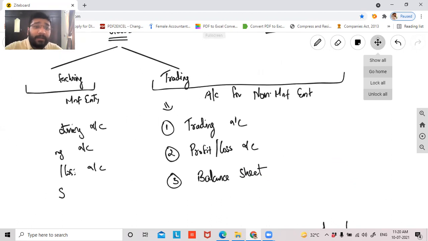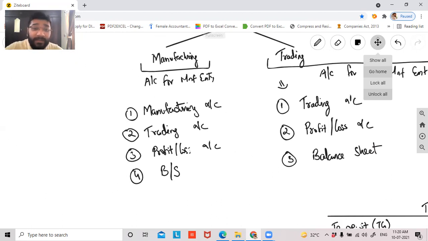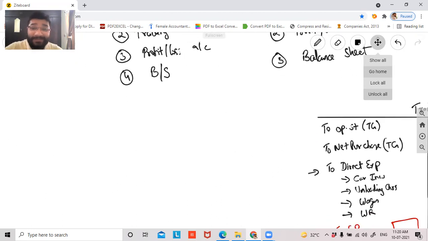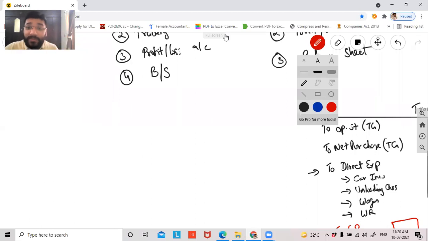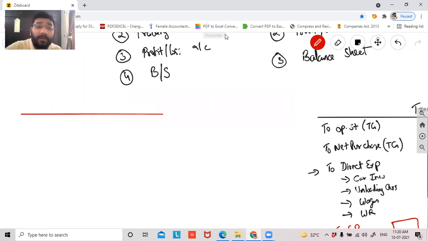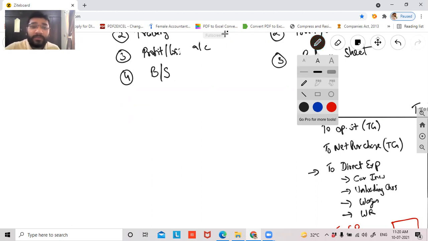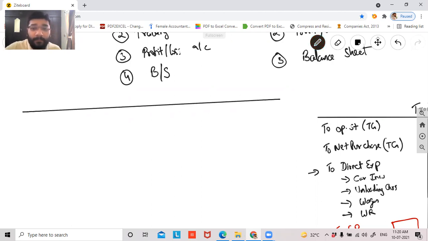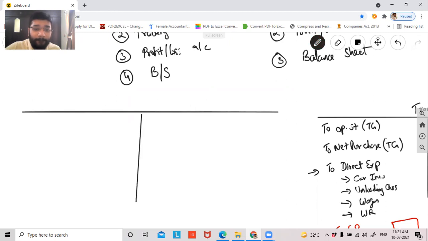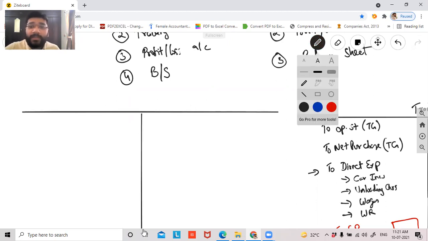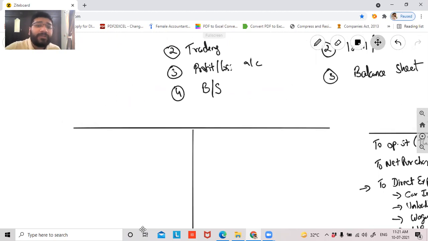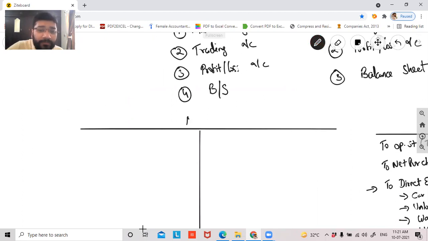Now we'll understand for the manufacturing entities, what are all the accounts that we maintain? So we know what are the accounts that we maintain, but within those accounts, what do we record is what we are going to see today. Very interesting, guys. So please do pay complete attention. You'll be learning a lot of new stuff today. So guys, what is the starting point of a manufacturing entity? Can I see the manufacturing account?